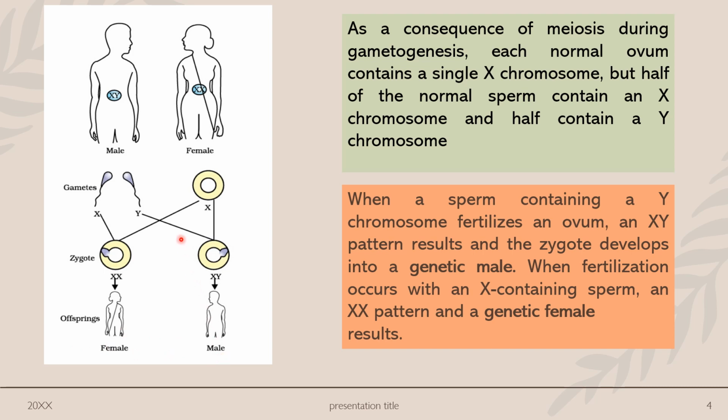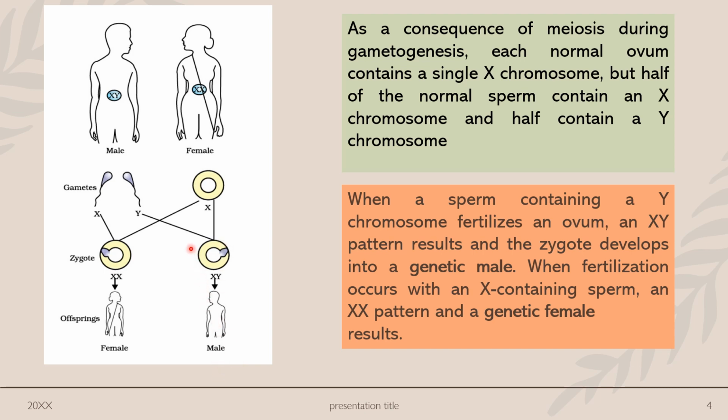If a sperm containing Y chromosome fertilizes the ovum, which has only the X, then the genetic sex will be XY, and it is going to be a male baby.